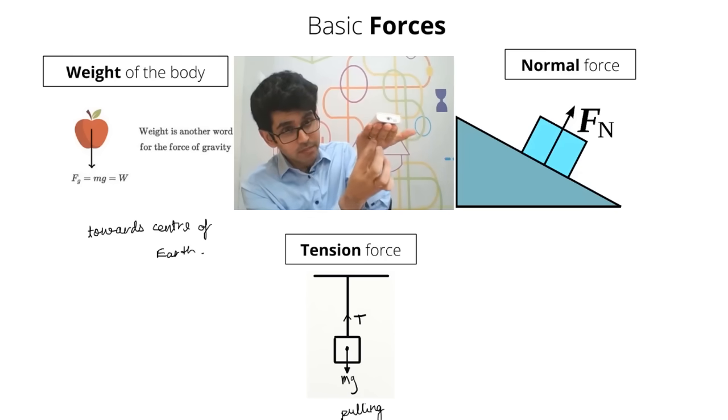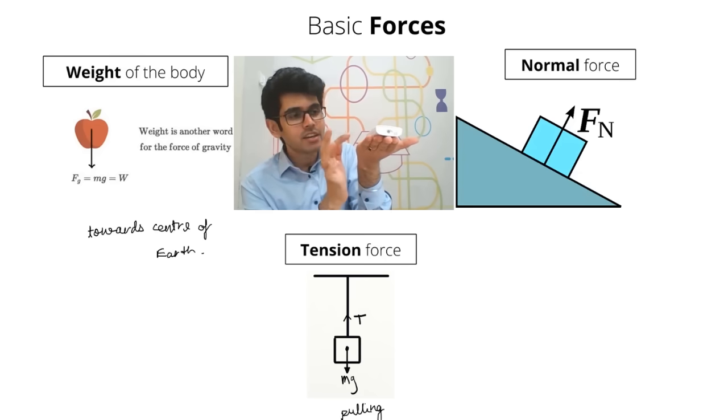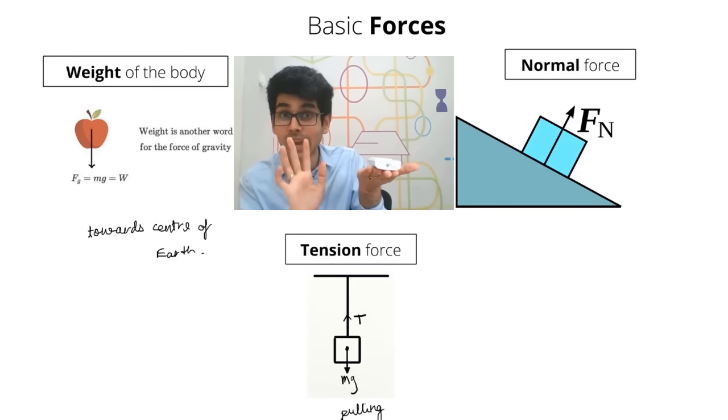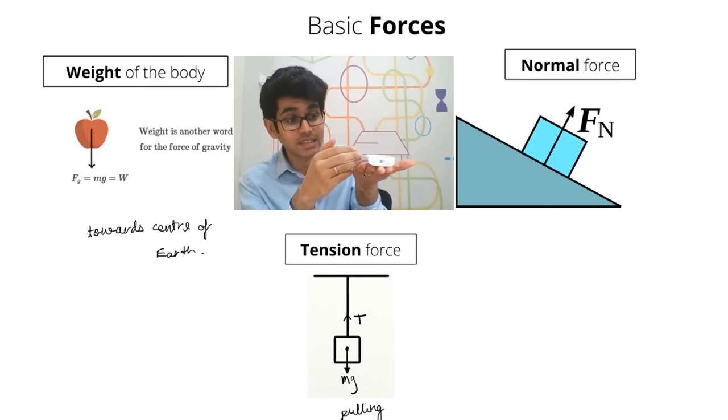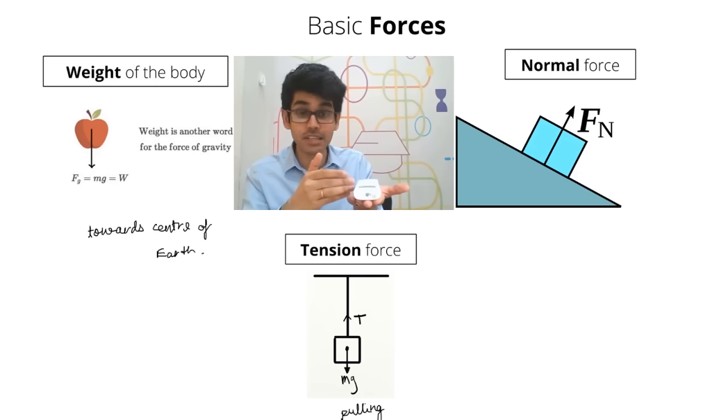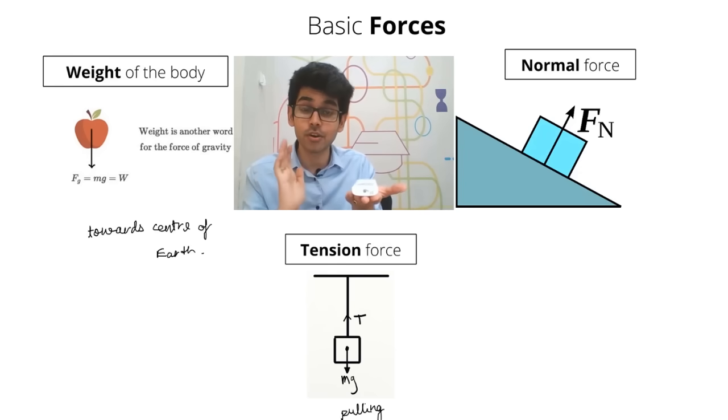So one force is mg acting downwards, okay? But because of my hand, it is not falling. There is a force in the upward direction which is balancing mg, and that is a contact force normal to the surface. And because normal matlab perpendicular, that is why we call it normal force. It is a contact force. If there is a contact, there is a normal force.